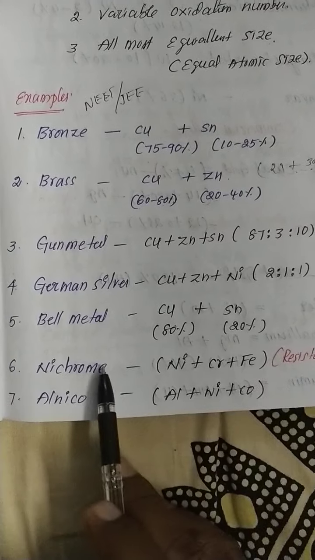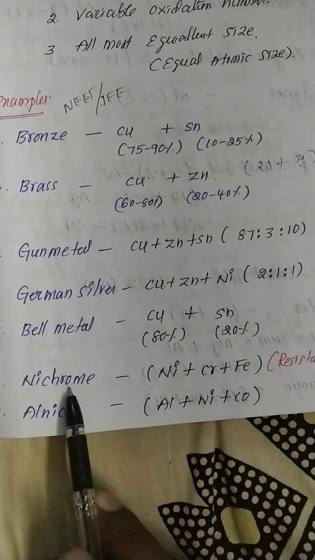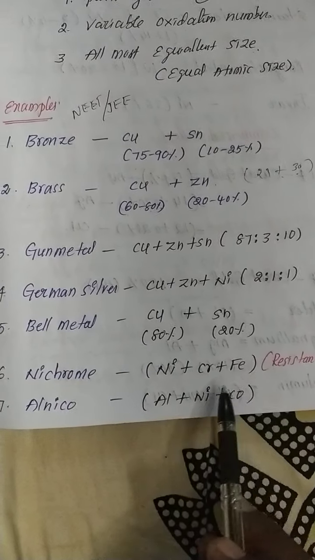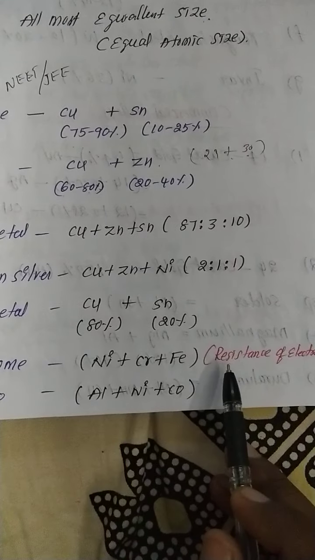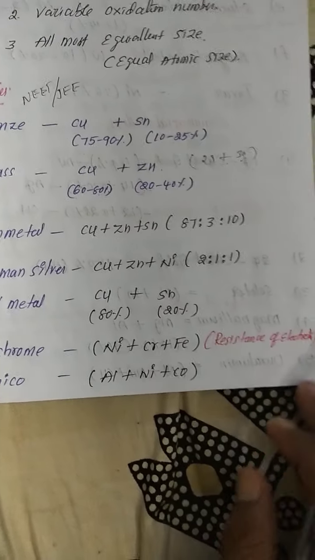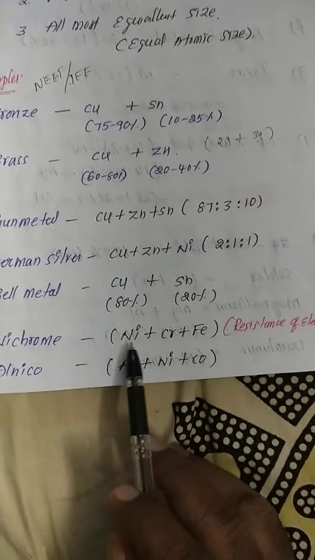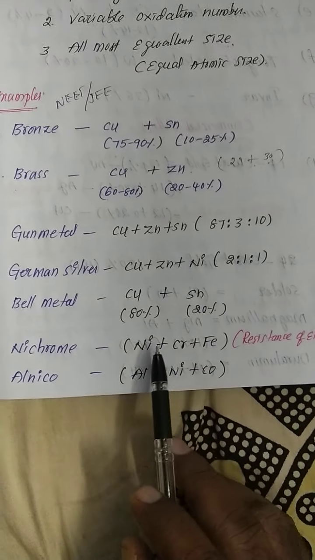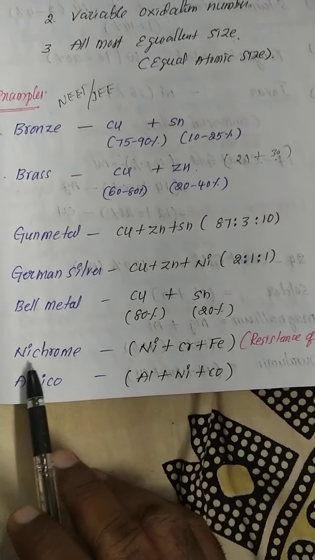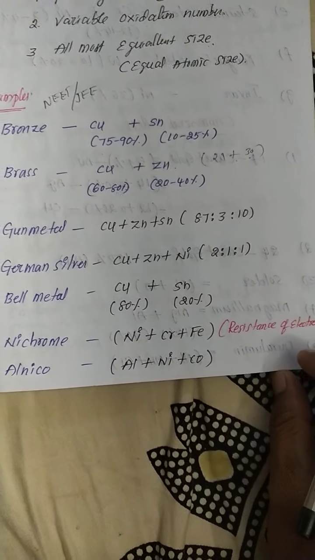And nichrome, listen carefully. In nichrome, Ni stands for nickel, chrome stands for chromium, plus iron. Especially nichrome, where is it used? Resistance of electricity. It's nothing but a bad conductor of electricity. Nichrome is used as a bad conductor of electricity. So what is the metal combination of nichrome? Nickel plus chromium plus iron. Where is nichrome used? Resistance of electricity.